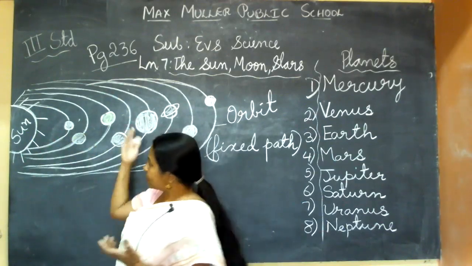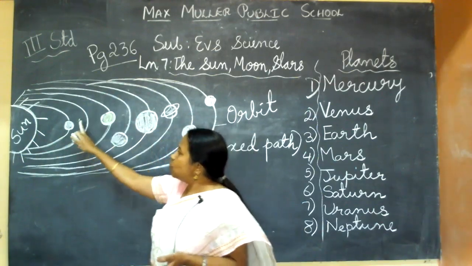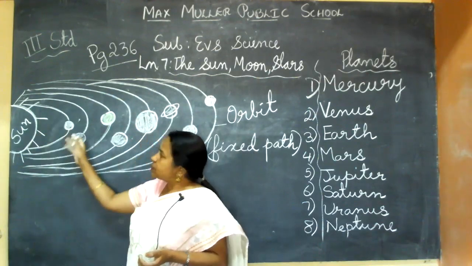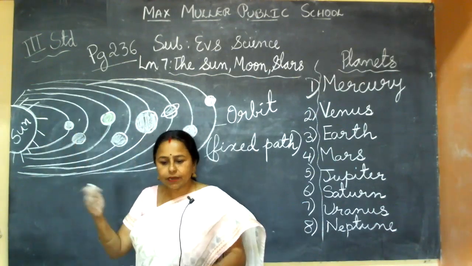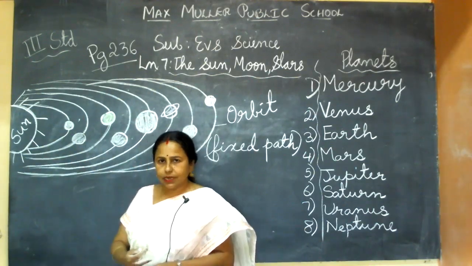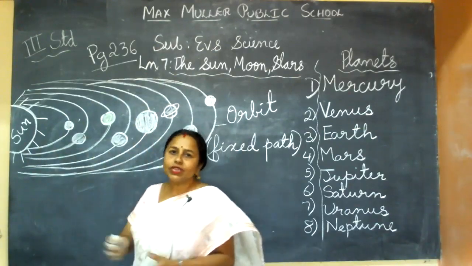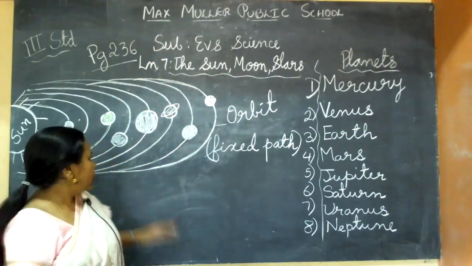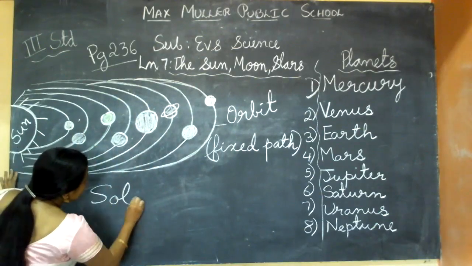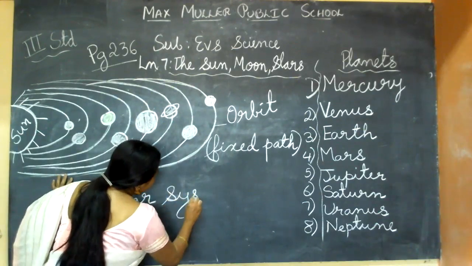They will follow one fixed path. This planet won't go on another path or change its route. So they have one fixed path. Following that fixed path, they are moving around the sun. The sun will be in the middle. The sun along with all the heavenly bodies together is called the solar family. So it is the sun's family. Solar system also we say, or solar family.